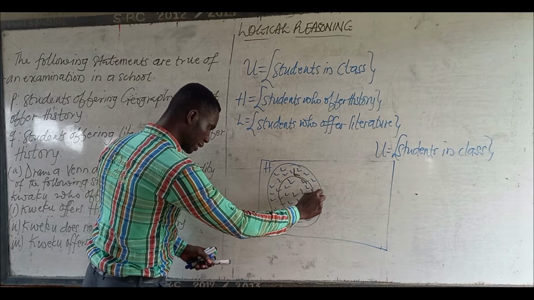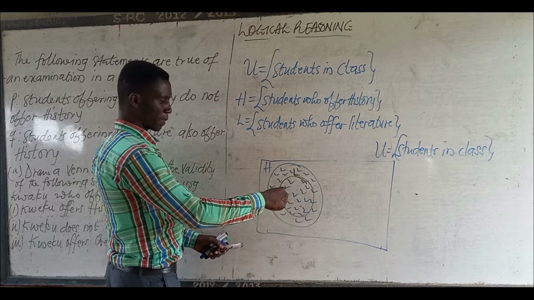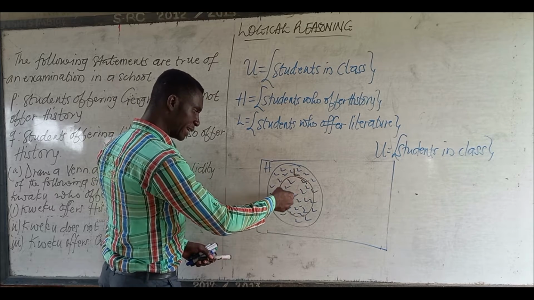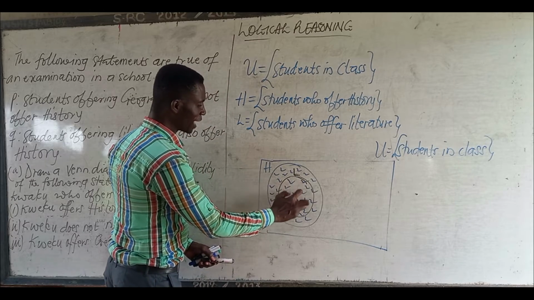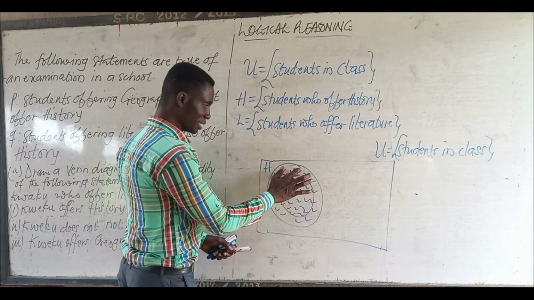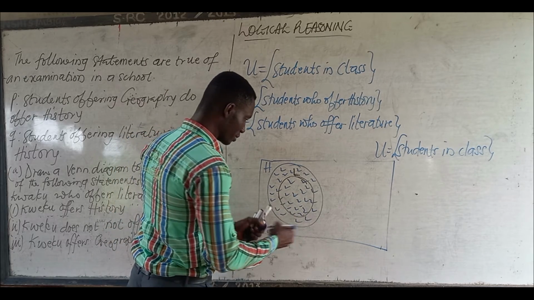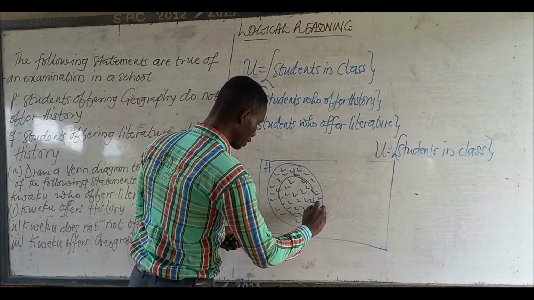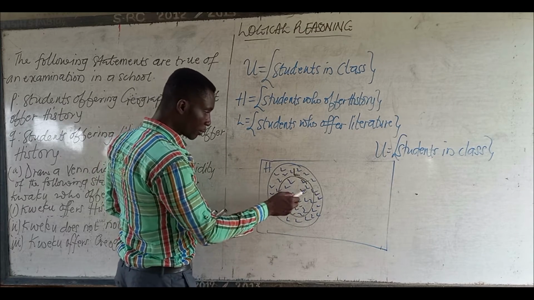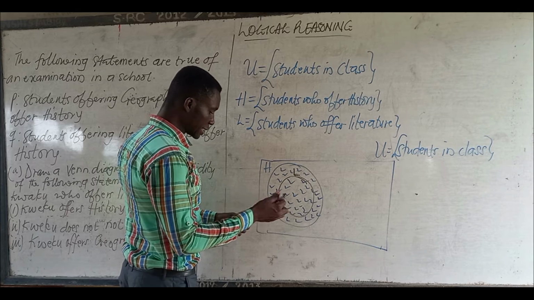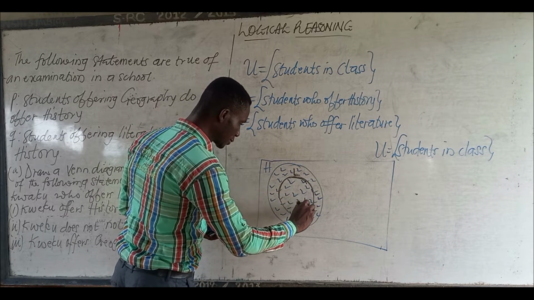But they are not all under the L, the literature. But if you are in L, you see that there's a mark there, meaning that you offer history. All these people are offering history. But not all of them are inside the L brackets. That is how it should be understood.